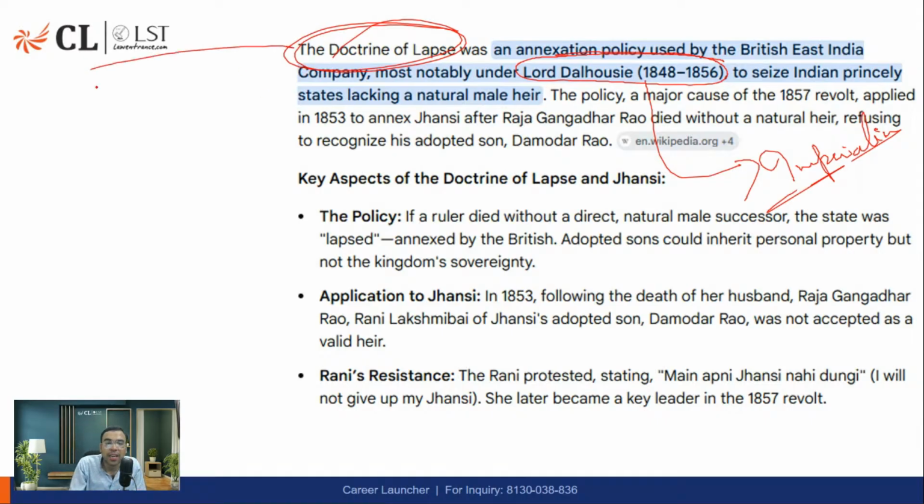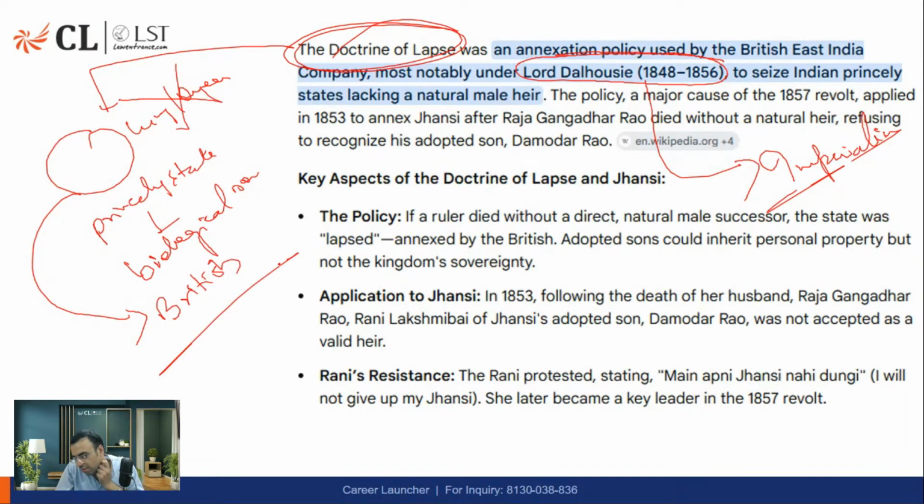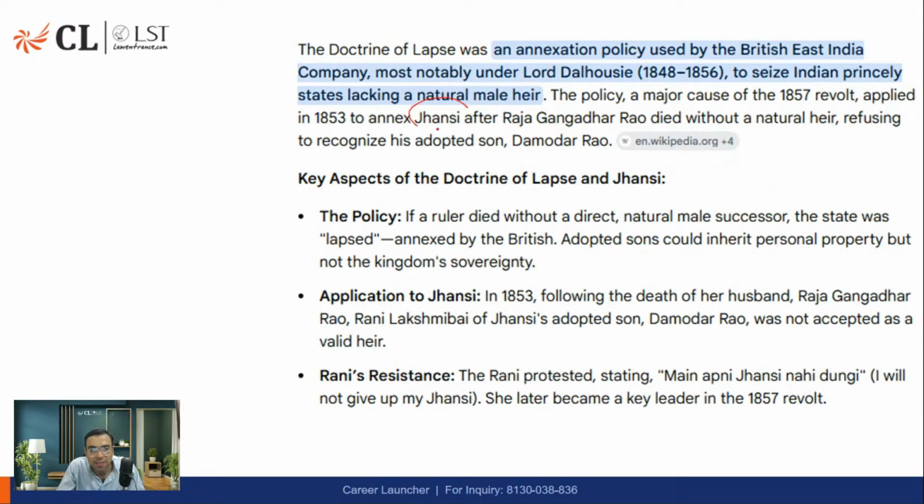Doctrine of lapse said that if you are having a princely state, आप किसी स्टेट के राजा हो, किंग और क्वीन, and you do not have a biological son, then after your death your territory will be captured by British, will be lapsed. वही हुआ, बात हुई. अगर आपका अपना बेटा नहीं, meaning if you have, so Rani Jhansi had an adopted son.